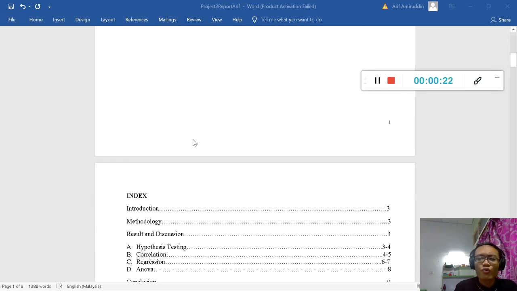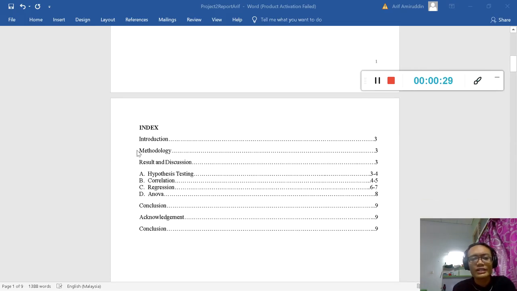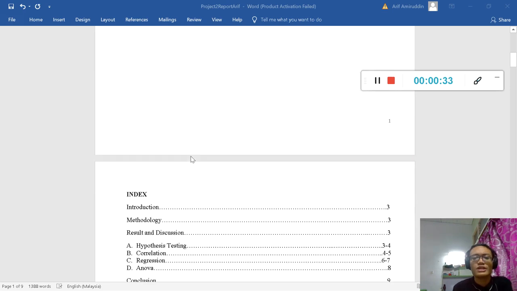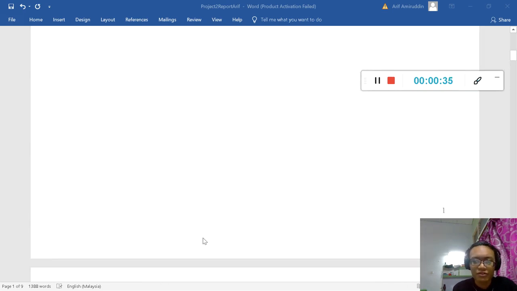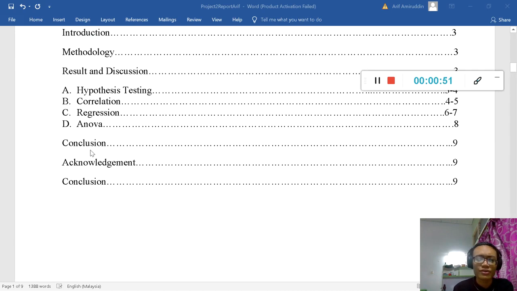So let's go through the index first, and we have a few items here. The first is the introduction, methodology, result and discussion, hypothesis testing, correlation, regression, and ANOVA. These are the types of statistical methods that I use. Then there are the conclusion, acknowledgement, and references.